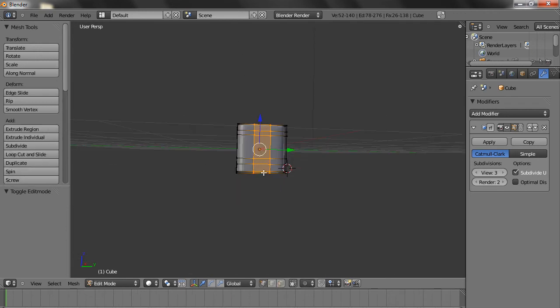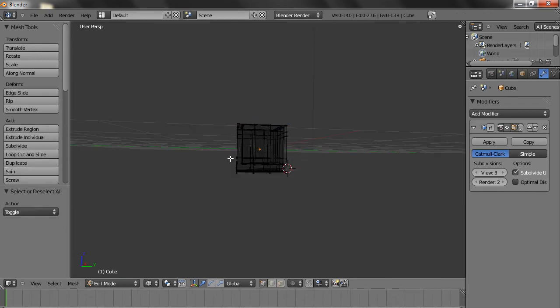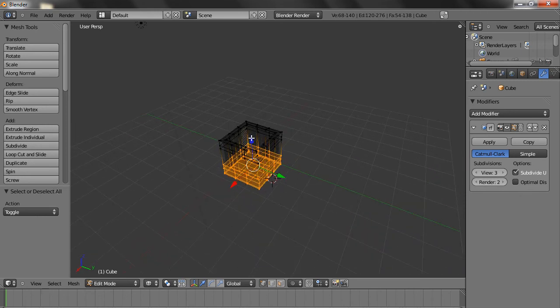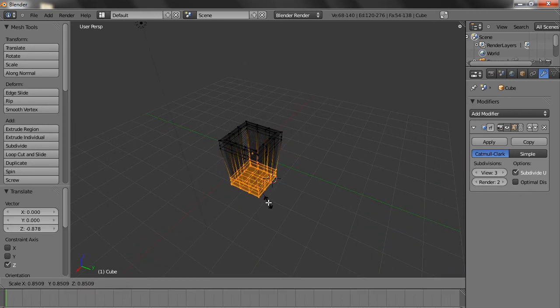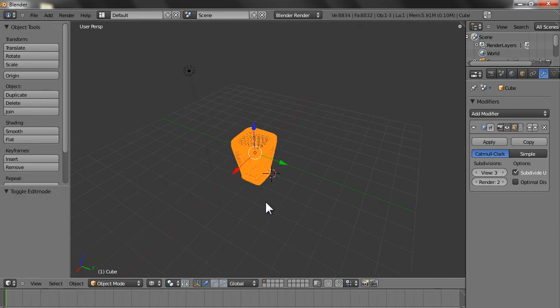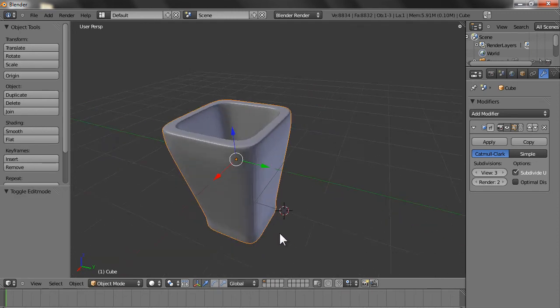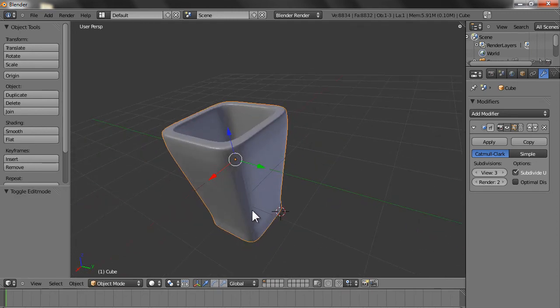We'll make it nice looking, reduce the size like this,